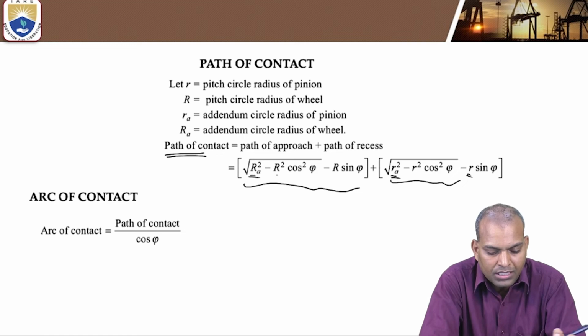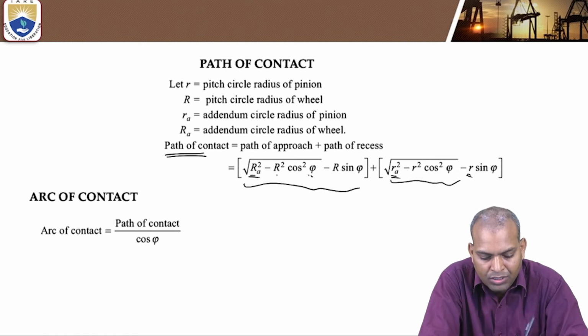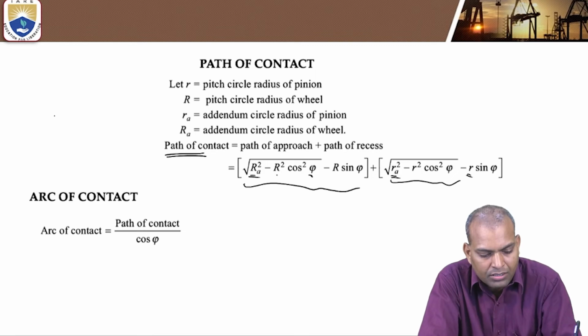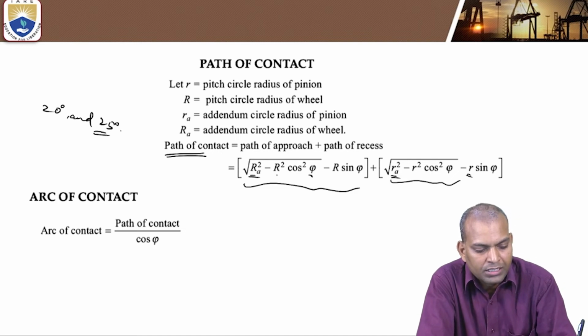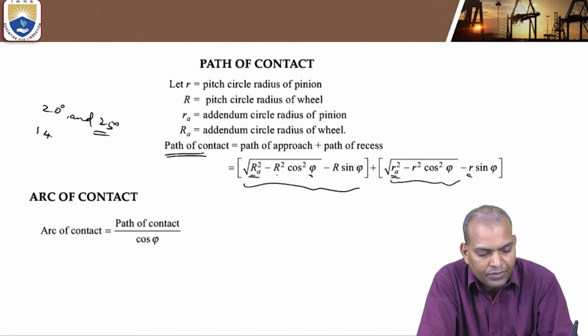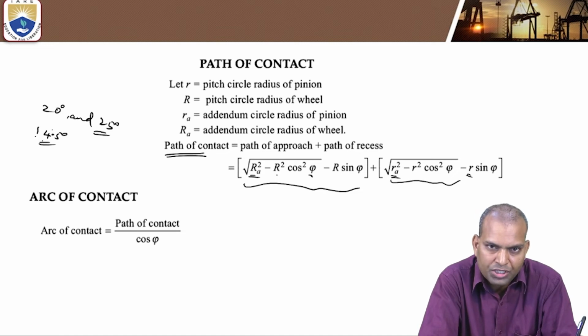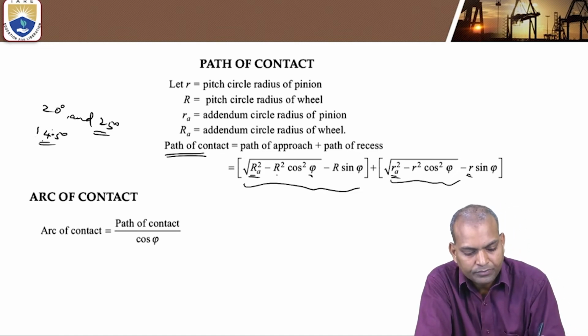And this angle phi denotes the pressure angle. Generally standard pressure angles are 20 degrees and 25 degrees. But if the data gives 14.5 degrees, that is also a pressure angle, though it is obsolete now.